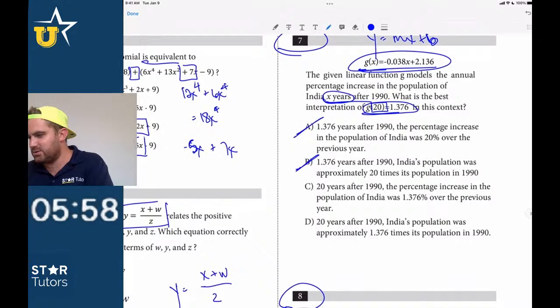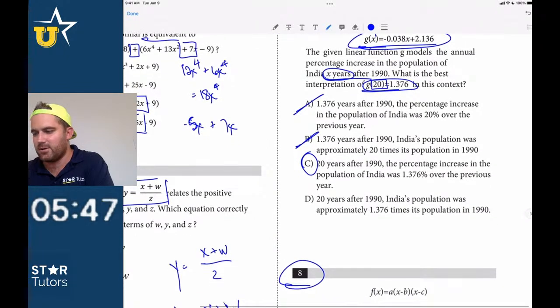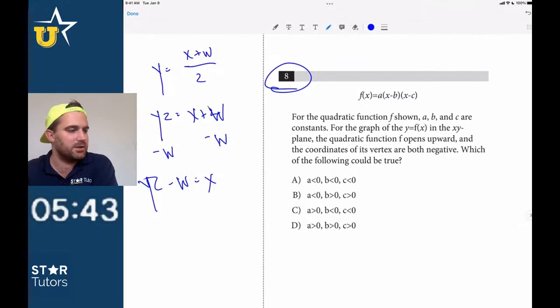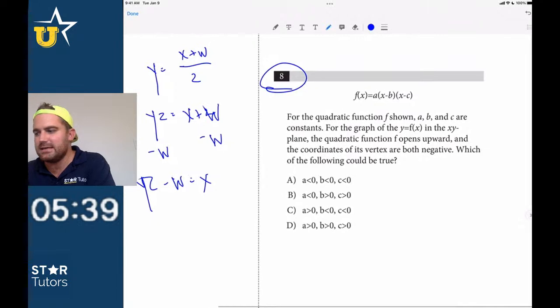The percentage increase in population, and then it was one over the previous year, probably. No, it's over the previous year, right? It's 1.38376 or whatever. That's the per year, right? That was the slope. So I think that one's probably right, feel pretty good. Any questions on that one? Thumbs up, guys. Again, very easy to miss that question.